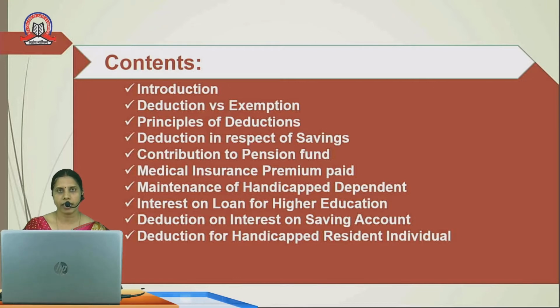Each and every deduction under chapter 6A will be explained in the further slides.